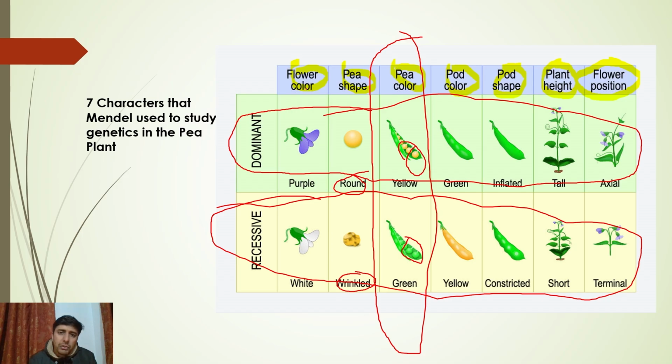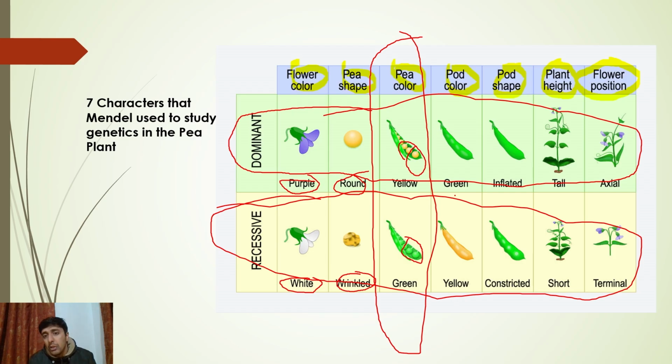ऐसे ही, if you see flower color, सर उसमें डोमिनेंट कौन है? What is the dominant one in this? Purple color is the dominant one and white is a recessive one. Again, if you see pod color, so pod color में कौन dominant है? Remember this, pod color is different and p color is different. Okay, p means अंदर वाला जो दाना होता है and pod color means the outer covering.